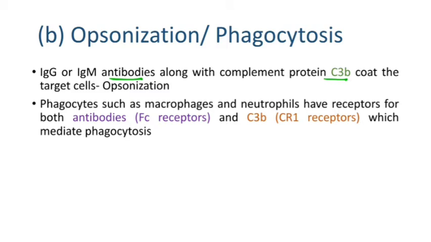Phagocytes such as macrophages and neutrophils have Fc receptors for antibodies and CR1 receptor for C3b, which mediate the phagocytosis of the opsonized target cell. Now let's see the mechanism of opsonization causing the phagocytosis of the target cell.